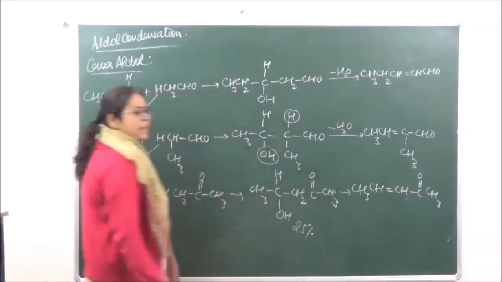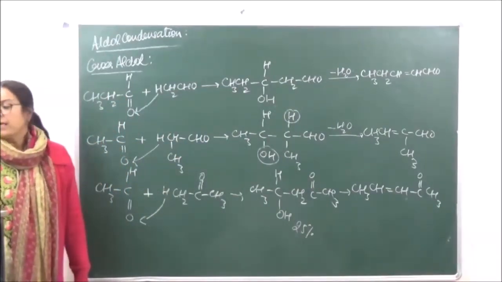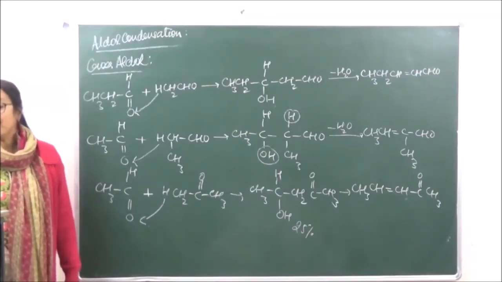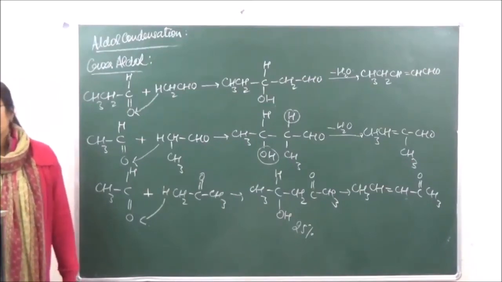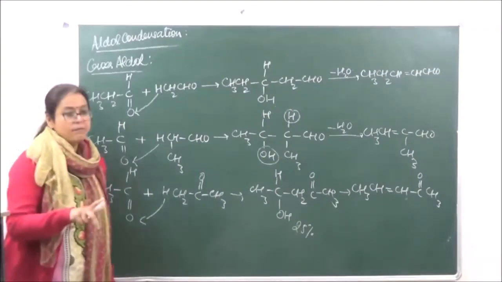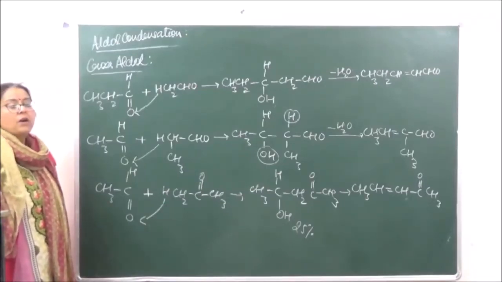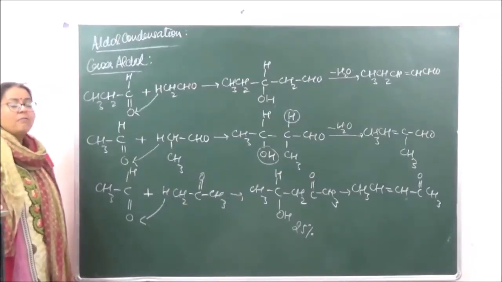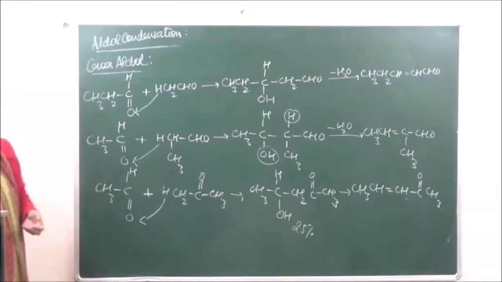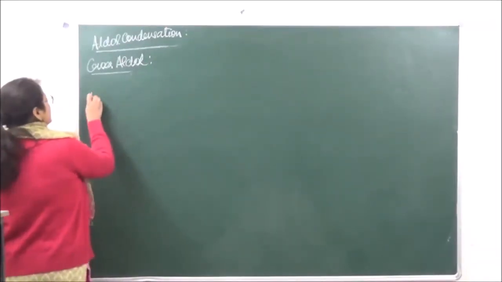So we generally get only 25% of the yield of this compound which is taking place over here. Now, condensation can also take place if we have one compound without alpha hydrogen and the other compound with alpha hydrogen, right? For example, if you want to do cross-aldol condensation with formaldehyde, it will only occur if formaldehyde and acetaldehyde are taking part in condensation. So let's see what kind of reaction we have there. So now we're taking one molecule of formaldehyde.